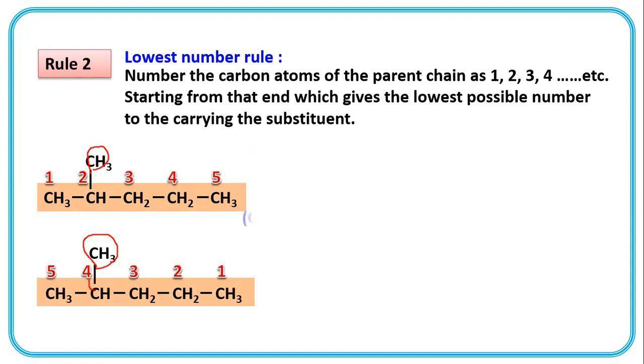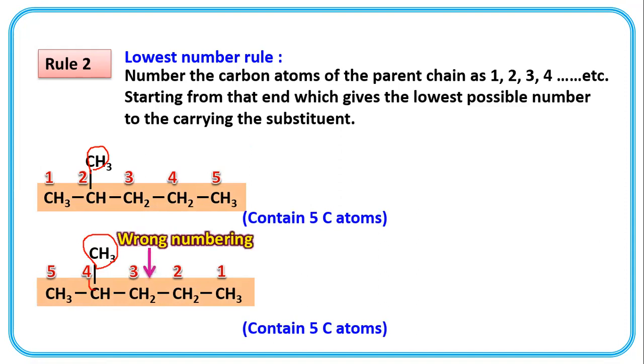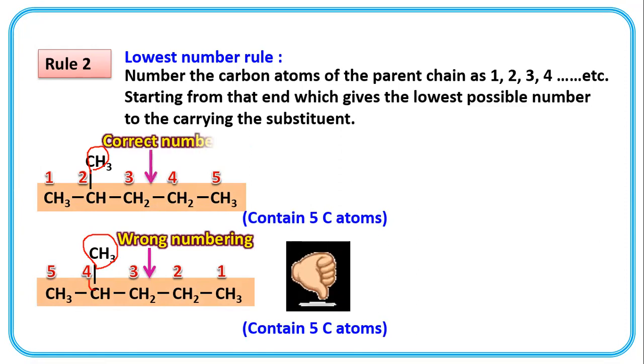According to this rule, both chains contain 5 carbon atoms, but this is the wrong numbering and this is the correct numbering. Why correct numbering? Because the substituent, this branch methyl group, should get the lowest number.